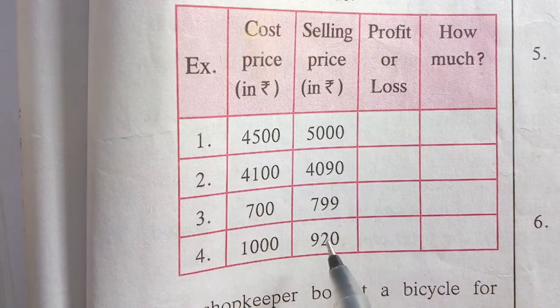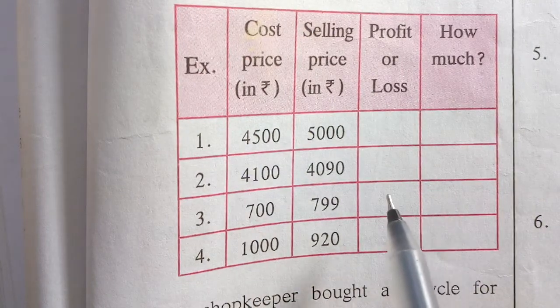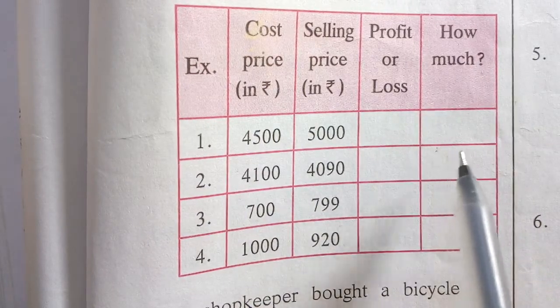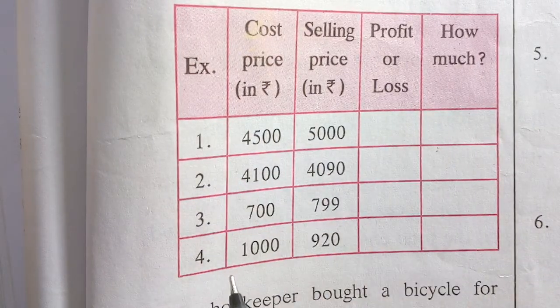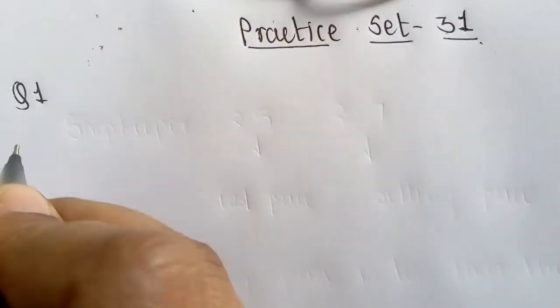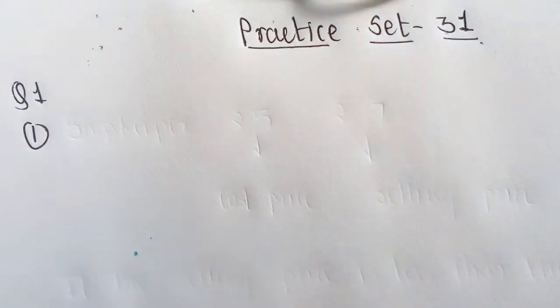So here a table is given. In this table, cost prices are given here and selling prices are given here. And we have to find out whether there is profit or loss and then how much. We will see all these examples with the help of formulas. So practice set 31, question number 1.